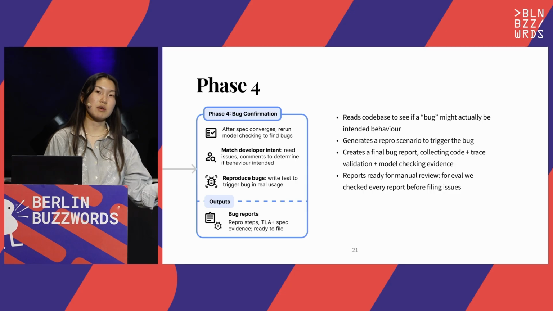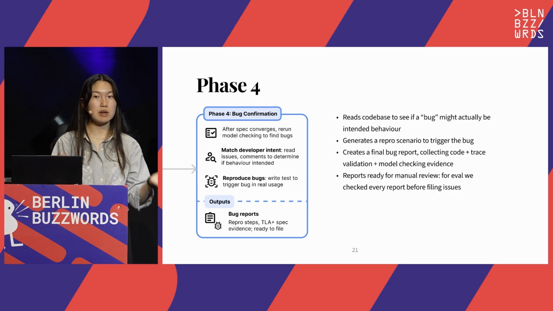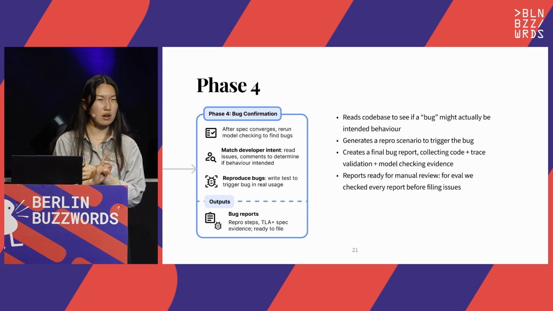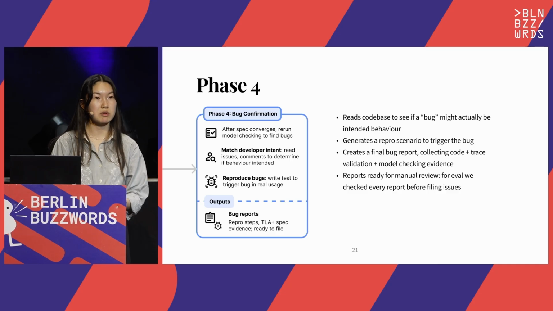However, if Specula thinks the problem is a genuine issue, the agent will reproduce the bug, and then it'll generate a bug report with the trace validation evidence, model checking report, the root cause and the code if it can find one, and propose a fix. So all of this makes it super easy for developers to triage issues that we report.